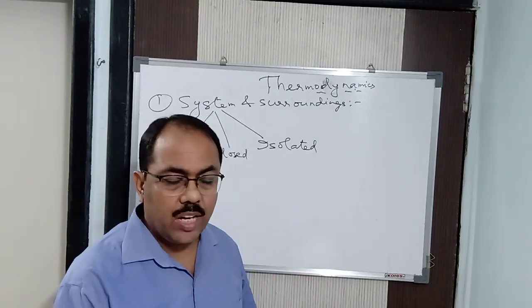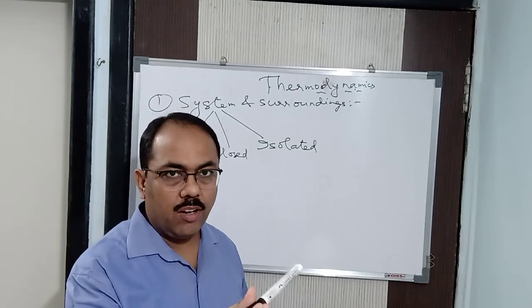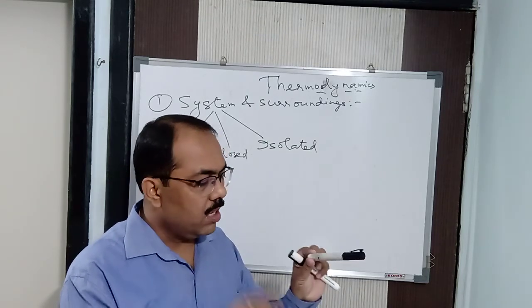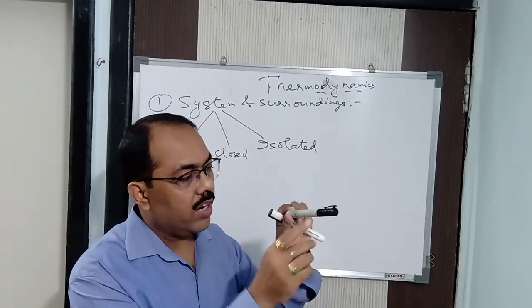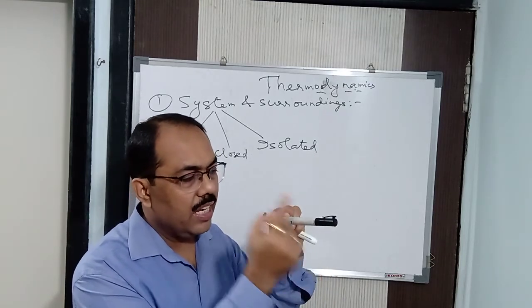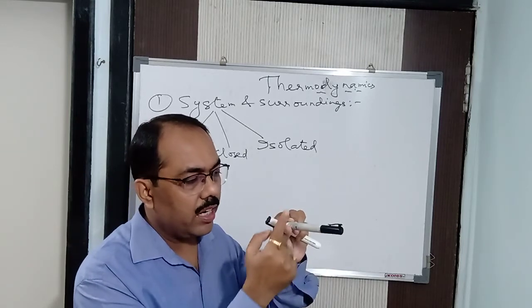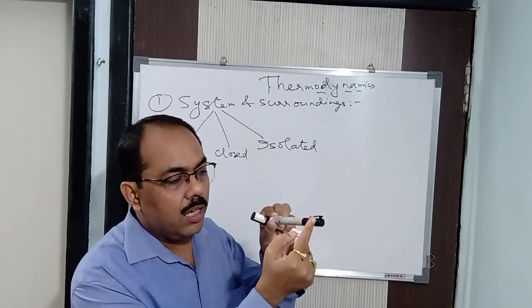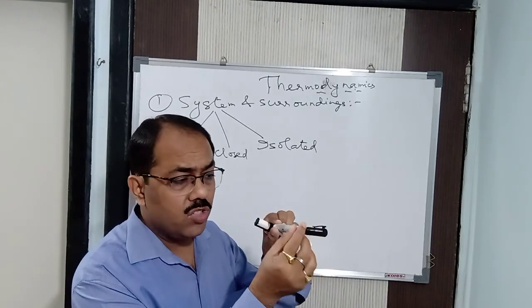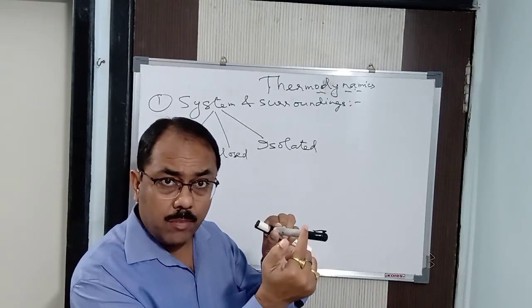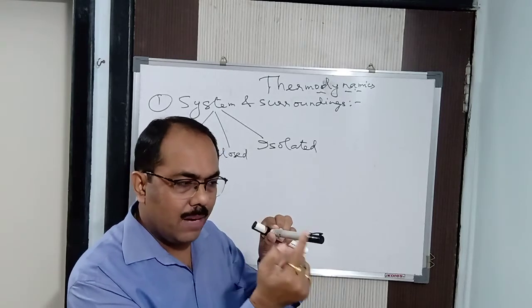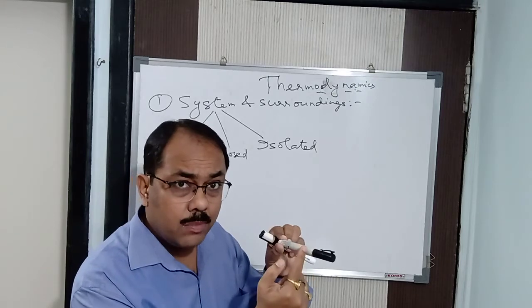Similarly, heat. When I am heating this particular body, I am describing a path. How do I describe a path? You read in lower classes that I am holding this end and I am heating this particular end. So we say the heat energy travels from one end to the other end. How does it travel? The heat energy gained by the molecules is transferred to the neighboring molecules. It collides with the neighboring molecules and transfers energy to them, and that molecule transfers energy to the next neighboring molecules.